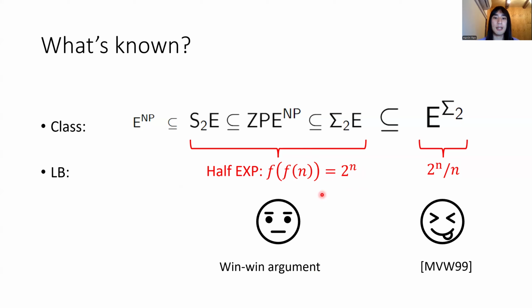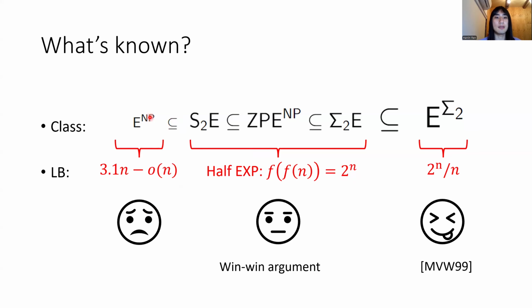This is proved by a win-win argument. So you do some win-win involving two input lengths, and in the argument you somehow need to compose f with itself. So we are only able to prove a half exponential lower bound. This is a super polynomial lower bound, so it's good, but it's not exponential. So ideally, we want to prove they require exponential size circuits.